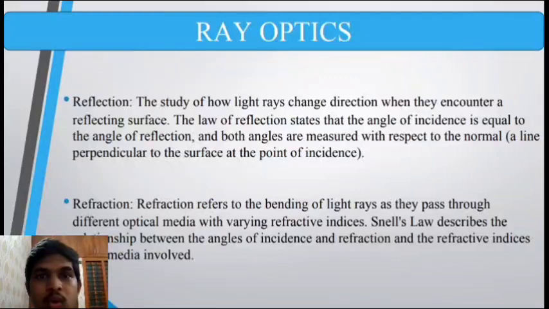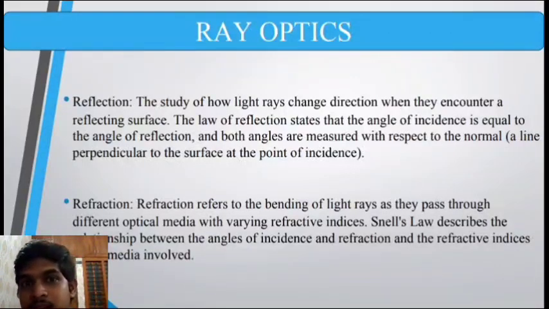So we have all learned in our previous classes what the basic phenomena for ray optics are. So reflection, the study of how light rays change direction when they encounter a reflecting surface. The law of reflection states that the angle of incidence is equal to the angle of reflection, and both angles are measured with respect to the normal, a line perpendicular to the surface at the point of incidence.